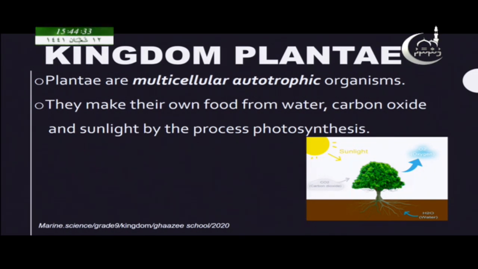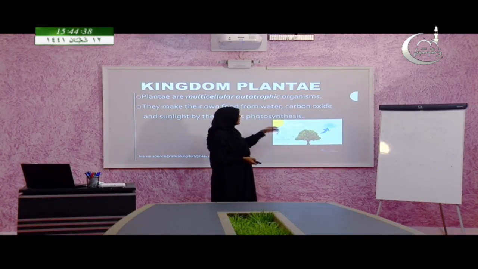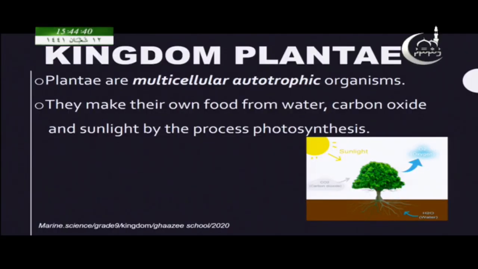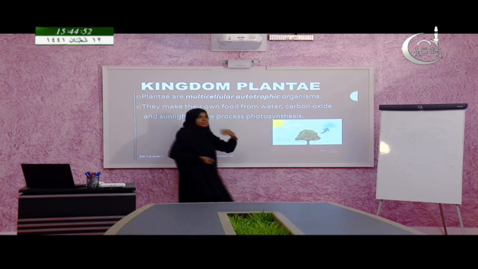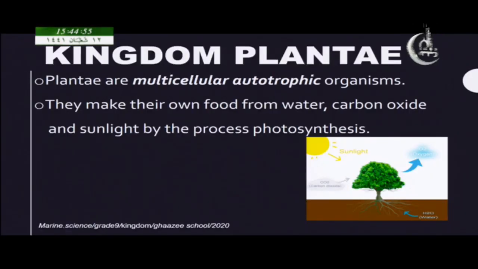Here you can see a plant. All the plants come under kingdom Plantae. They use carbon dioxide, sunlight and water to make their own food. And these organisms are not single celled. They are multicellular, made up of more than one cell. All these organisms are considered plants, and they come under kingdom Plantae.